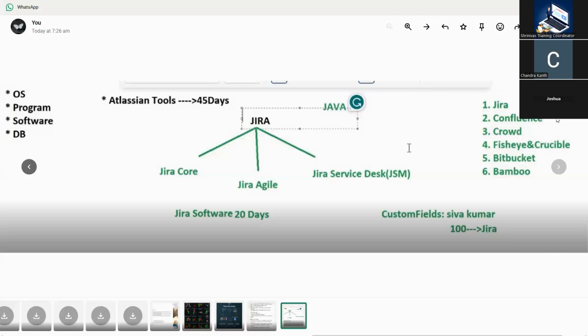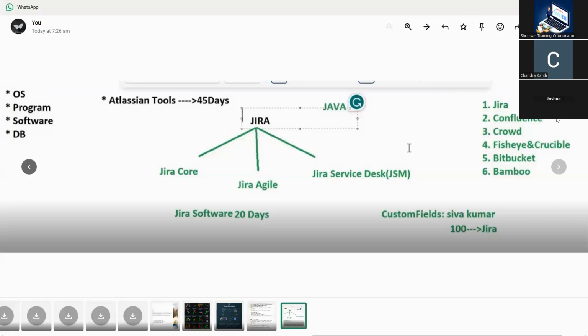Okay. Next, Fisheye Crucible. Nowadays no one is using Fisheye Crucible. That is for internal chat purposes. That's why there is no importance on Fisheye Crucible, when we are using Teams and Google Meet, right? They developed it for internal chatting, but there is no need to use it now. No one is using it now, so we can skip that.